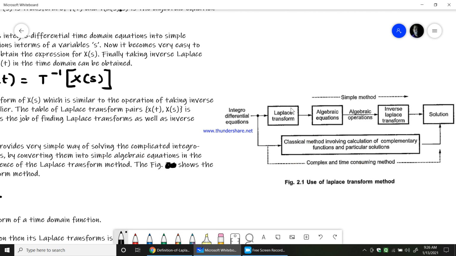So this is the figure. What you can see here is, you give an input as an integral differential equation, then the Laplace transform is applied to convert that equation into an algebraic equation, and after the algebraic operations have been performed and you have an equation in terms of s, you apply the inverse Laplace transform to get back the solution in the time domain.